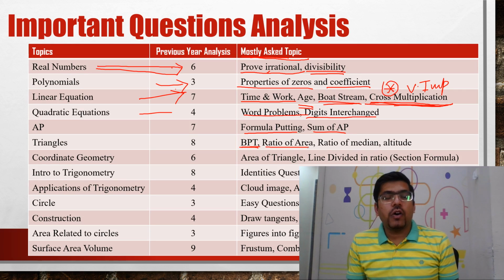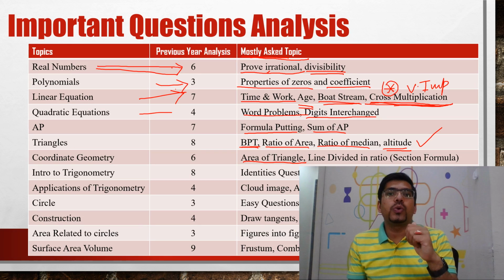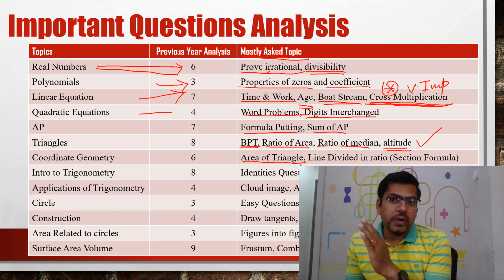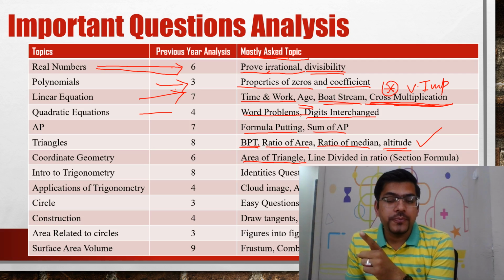Ratio of area of 2 similar triangles, ratio of median, ratio of altitude, these are important, that's why I have written it. Similarly, for coordinate geometry, area of triangle, proving how to get the formula of area of triangle. You must be remembering it now, half into x1 into y2 minus y3 plus x2 into y3 minus y1 plus x3 into y1 minus y2. How to prove that? That is important.